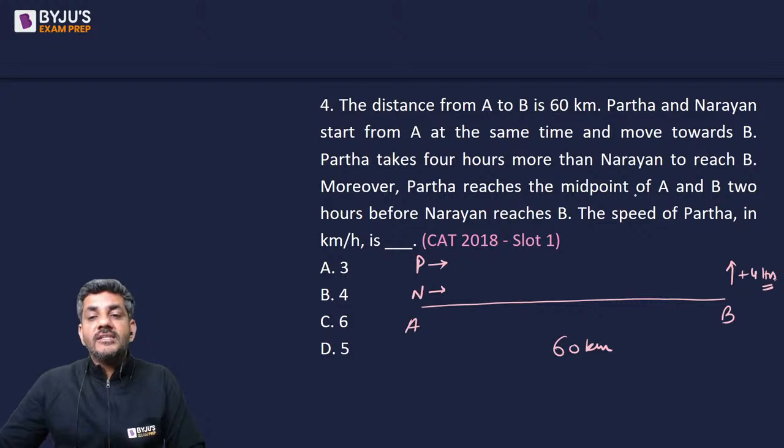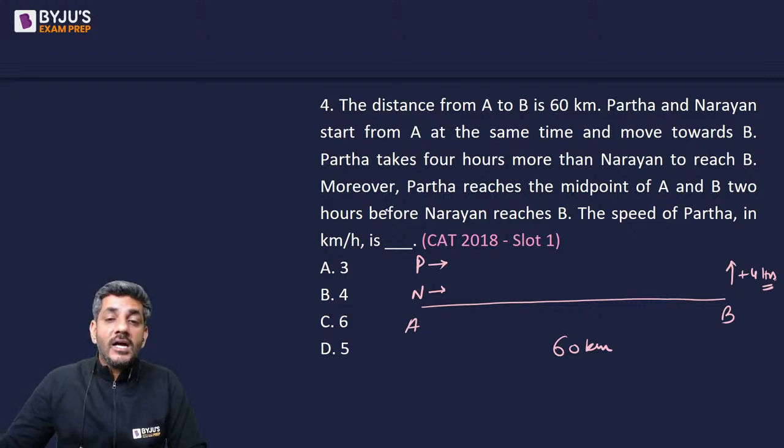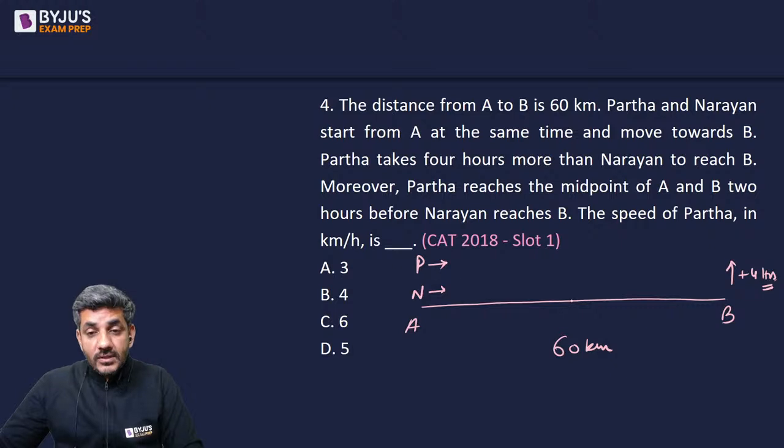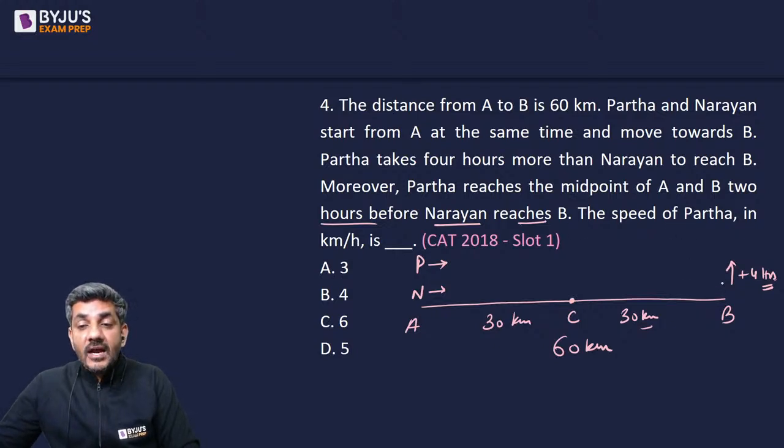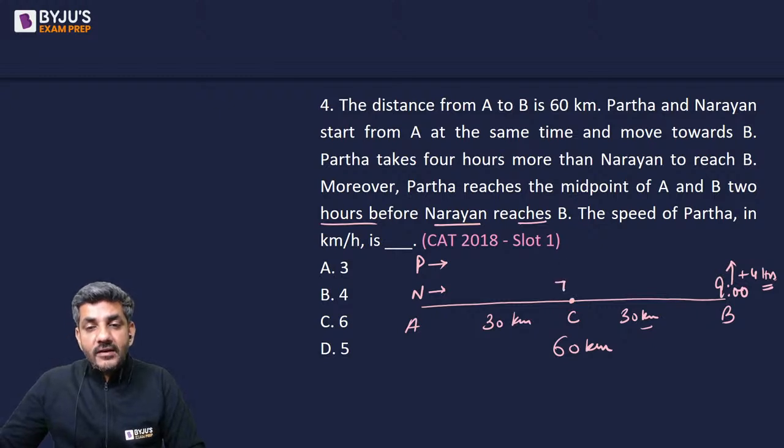Moreover, Partha reaches the midpoint of A and B 2 hours before Narayan reaches B. So the midpoint of A and B, let's call C. So this is 30 kilometers, this is 30 kilometers. He says Partha reaches here 2 hours before Narayan reaches B. Let us say Narayan reaches B at 9 o'clock. So can I say Partha reaches here at 7 o'clock? Is that right? If Narayan reaches here at 9 o'clock, Partha reaches here 2 hours before, that is at 7 o'clock. Also, Partha reaches here 4 hours after Narayan.